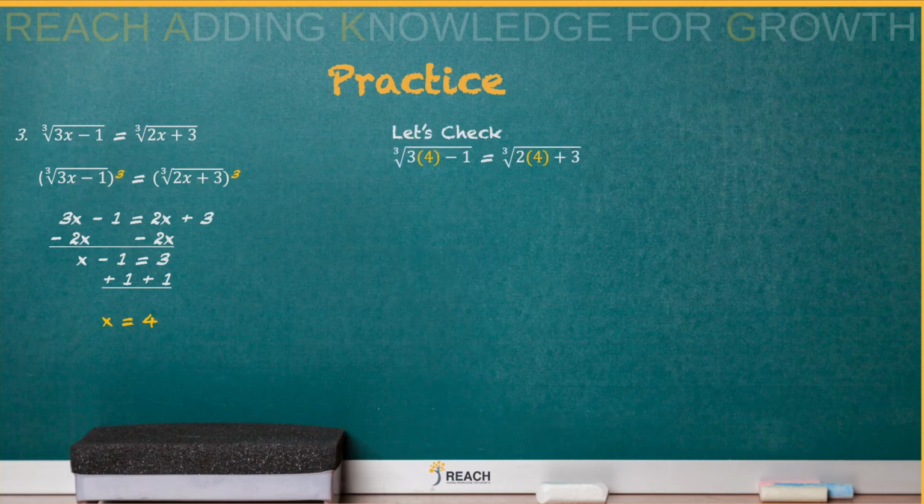Okay guys, we're not done. Let's check it. We've got to plug in our 4. And we get 3 times 4. That's 12. 12 minus 1. And then 2 times 4 is 8. 8 plus 3. So we both get 11. So the cube root of 11 equals the cube root of 11. That works. So the final answer is x equals 4.